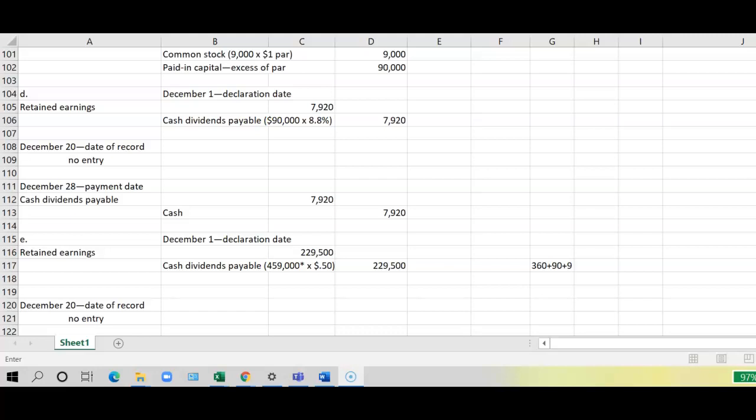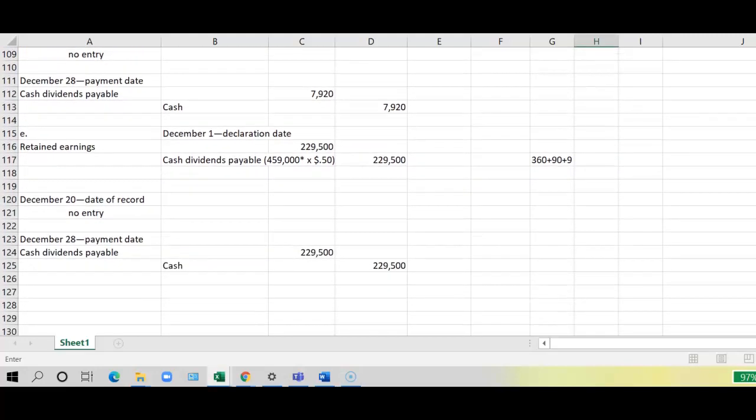So 450,000 plus the 9,000. So they would debit retained earnings for 459,000 times 50 cents, which is $229,500, and credit cash dividends payable for the $229,500. Date of record, it's just a memo journal entry. And then on December 28th, they will actually make the payment. So that would be a debit to cash dividends payable and a credit to cash for the same amount.